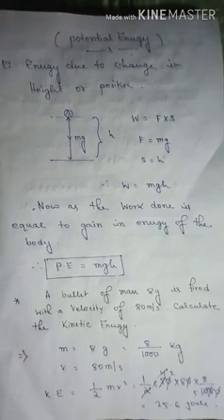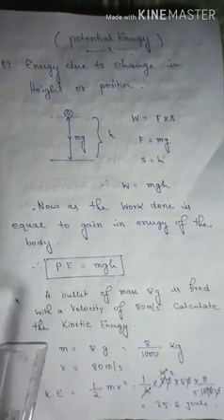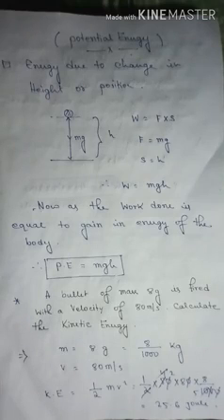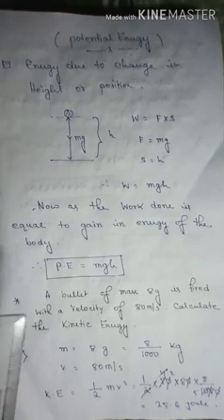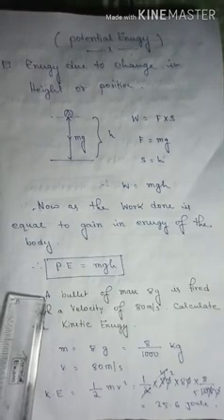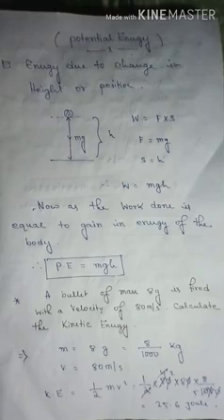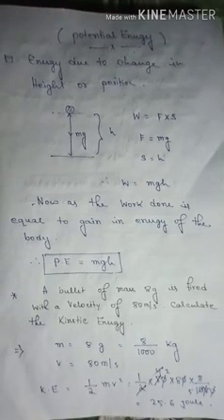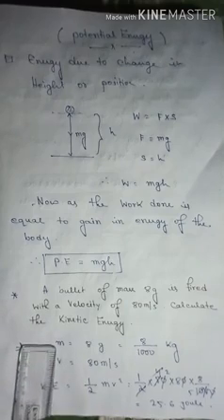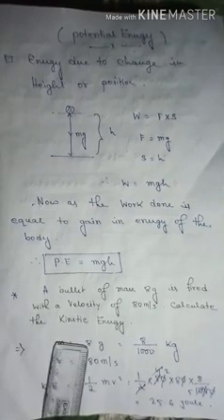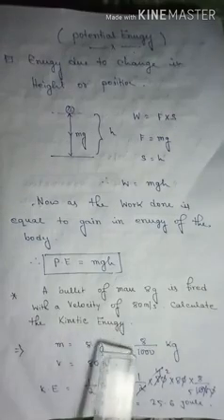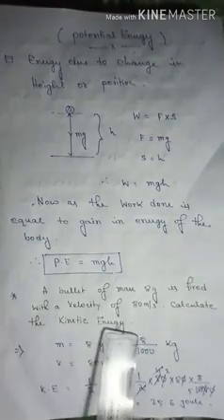Suppose there is a problem given: a bullet of mass 8 gram is fired with a velocity of 80 meter per second. Calculate the kinetic energy. First of all, we have to see what values are given. The mass is 8 gram, so we have to convert it into kg, that is, divide it by 1000. So 8 gram equals 8 by 1000 kg.